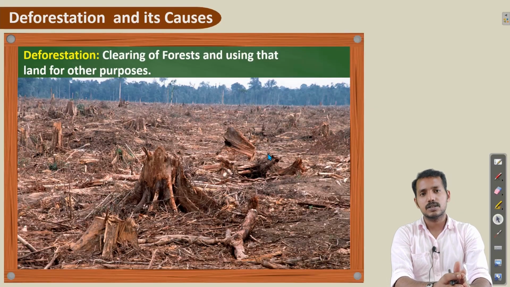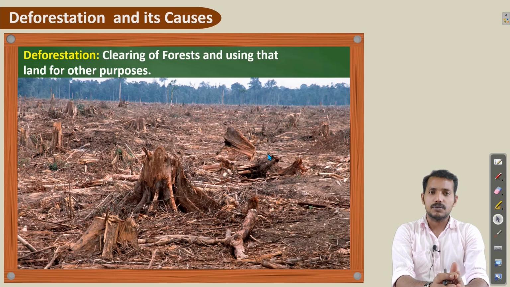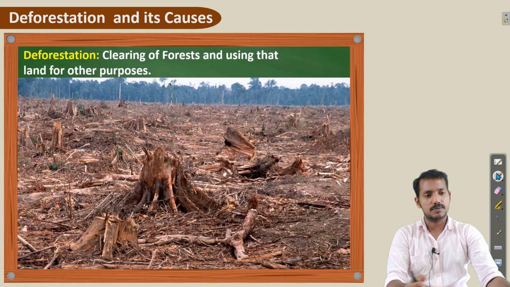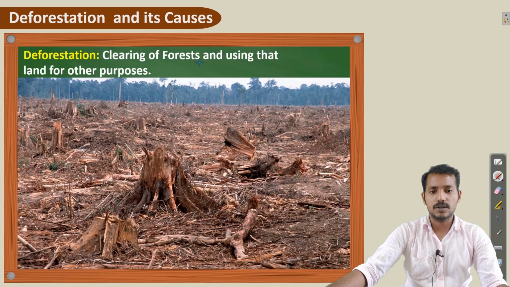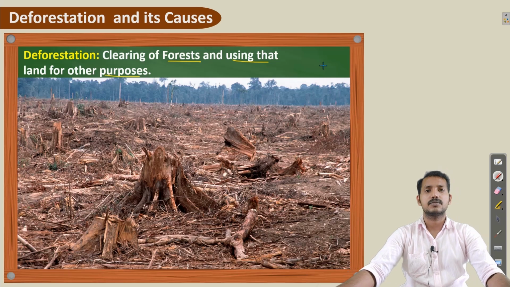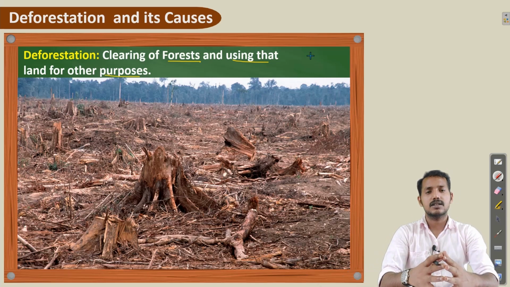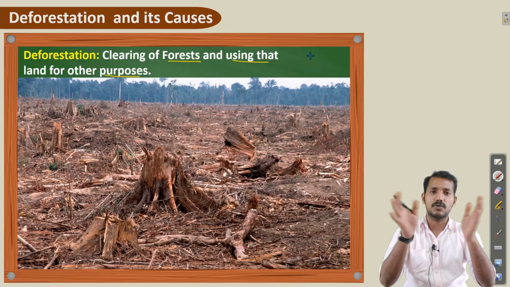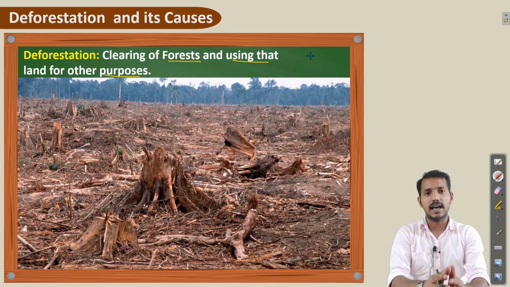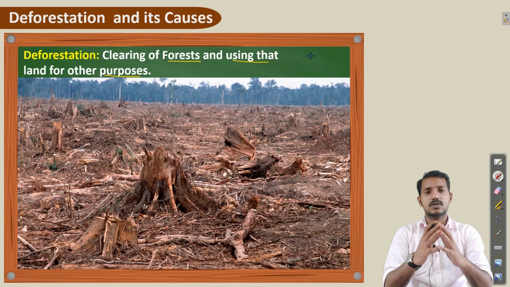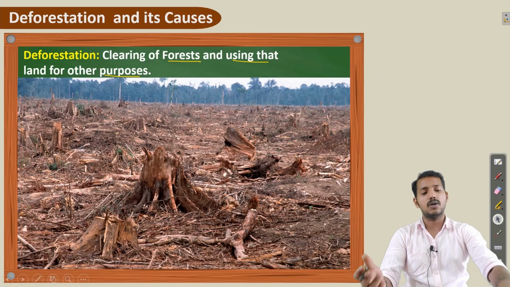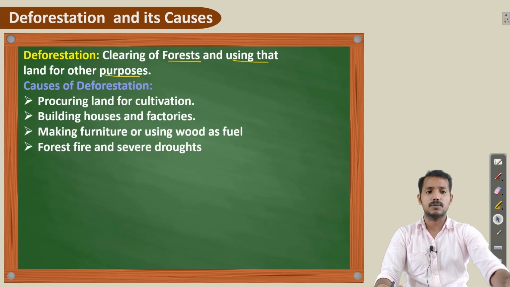The main threat to the life of wildlife and plants is deforestation. What is deforestation? The clearing of forest and using that land for other purposes. That means cutting the trees in the forest, clearing that forest and using it for other purposes. Not only the land, the trees also. So this is called deforestation. Let's discuss what the causes are. How does this deforestation occur?